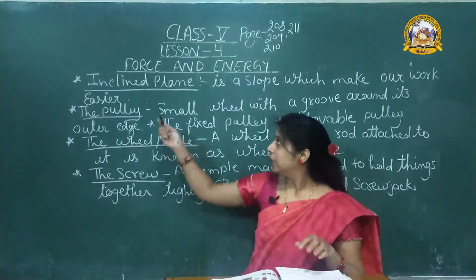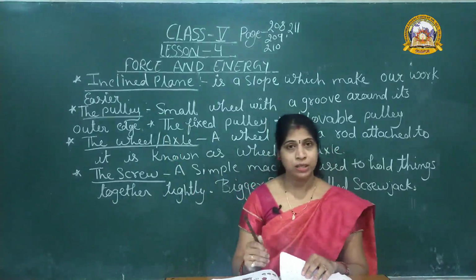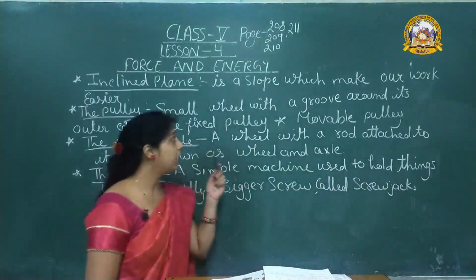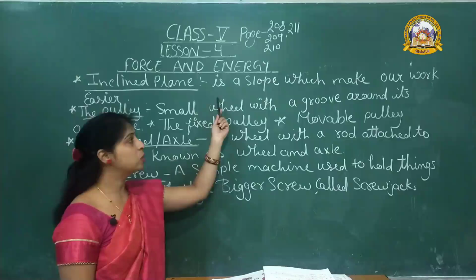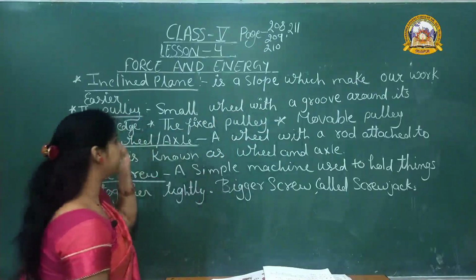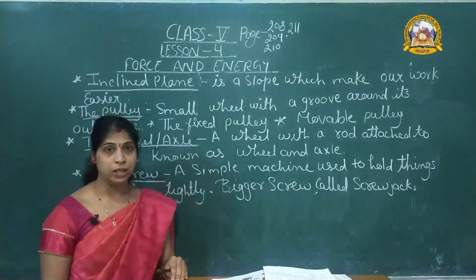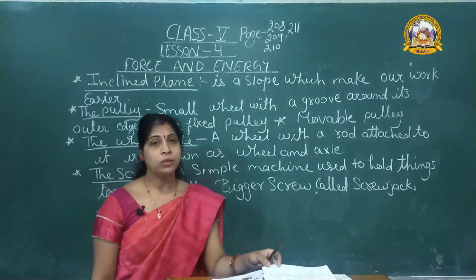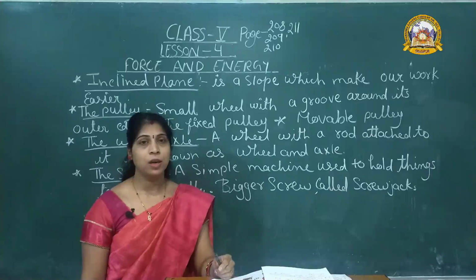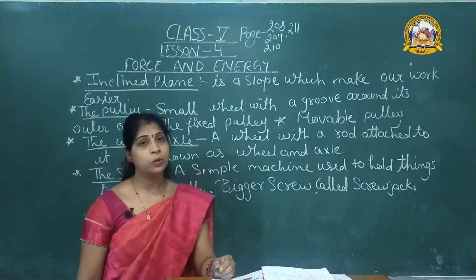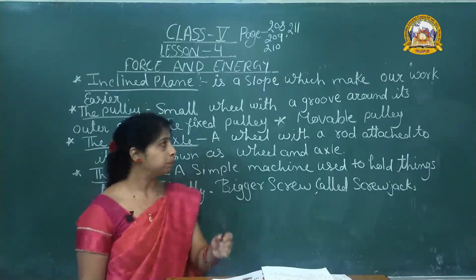Second simple machine, inclined plane. What is the second simple machine? Inclined plane. An inclined plane is a slope which makes our work easier. You know, in hospitals and malls, we are using this inclined plane.